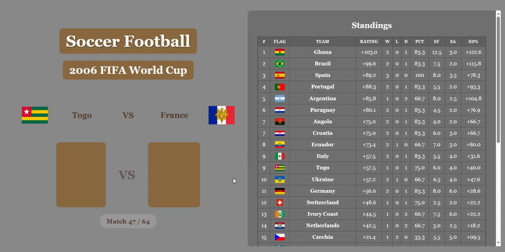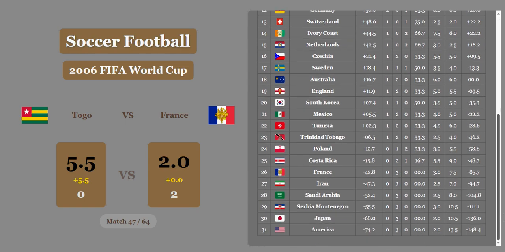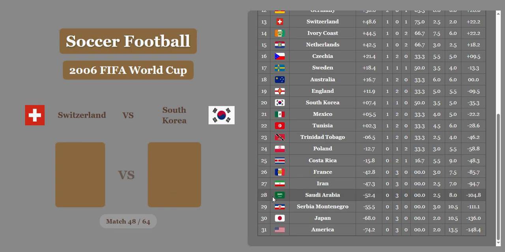And Togo versus France are now going to be battling it out. And 0-2 in favor of France. Togo is going to get 5.5 goals. And they are going to move up to 9th, or they're going to be in 9th place with a rating of 73.1. And France is going to take the big loss. They're going to be down in 26th place under Costa Rica, above Iran.